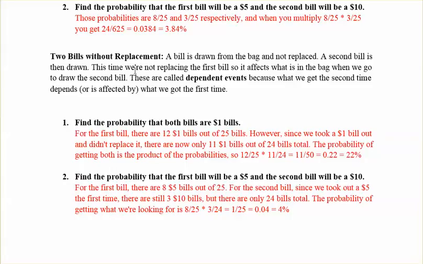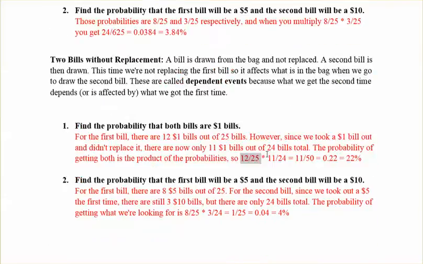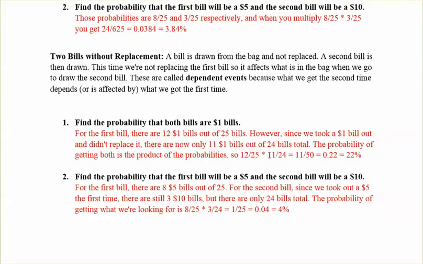So find the probability that both bills are $1 bills. This time it's without replacement. Since we took the $1 bill out and didn't replace it, there's now only 11 $1 bills out of the 24 bills. So the probability of getting both is the product of the probabilities. We still have our 12 out of 25. But then when we get to the next one, we already have the 1 gone.